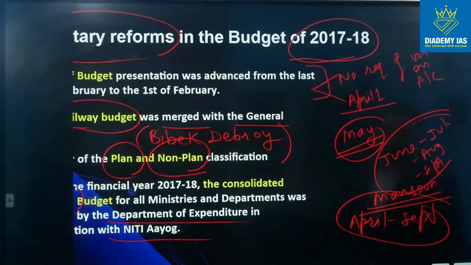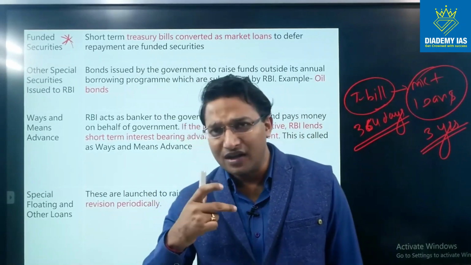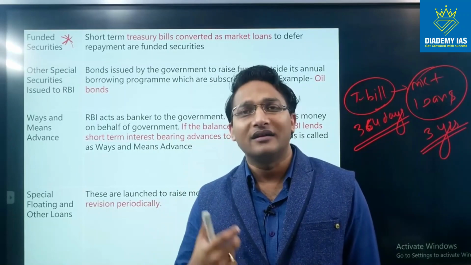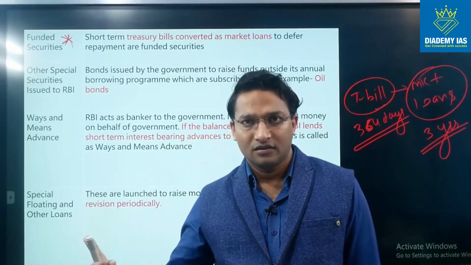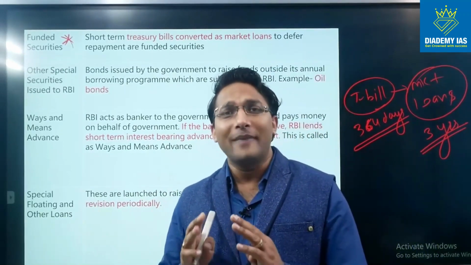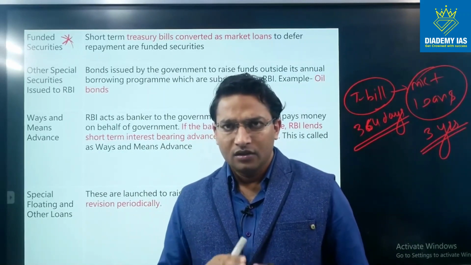So Department of Expenditure is part of the Ministry of Finance. So what is ways and means advance? Ways and means advance is basically a short-term advance which is given by the central bank, that is RBI, to the central government, right? So RBI or central bank is the banker of the government. We already know about this.